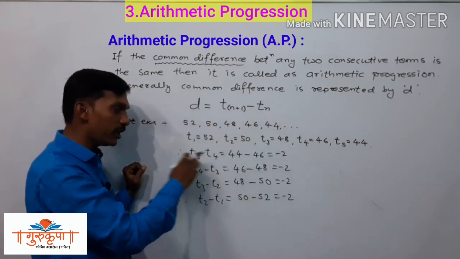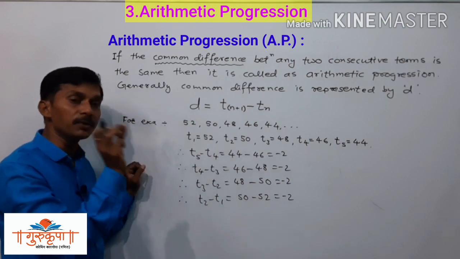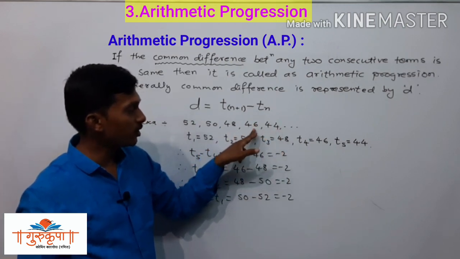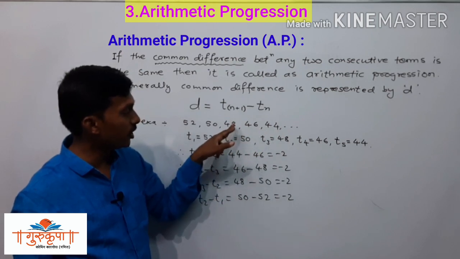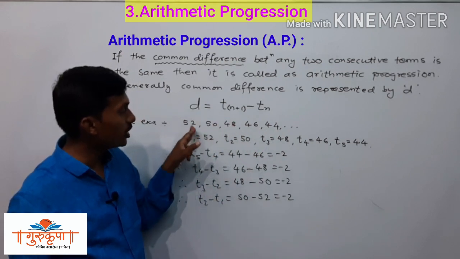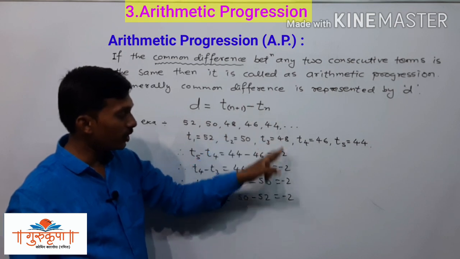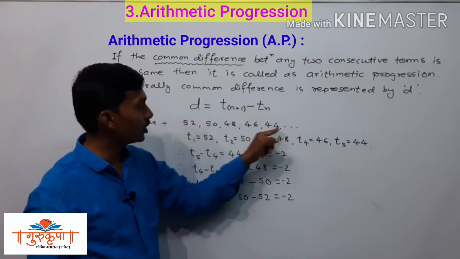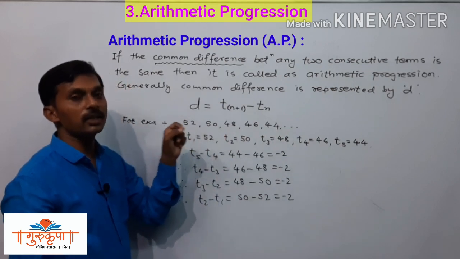Then we have to find the difference between every two consecutive terms, and we start from here. This is T5 minus T4, then T4 minus T3, then T3 minus T2, and then T2 minus T1, and this common difference is the same every time. So this progression is called an arithmetic progression.